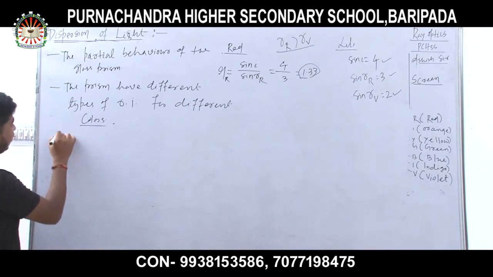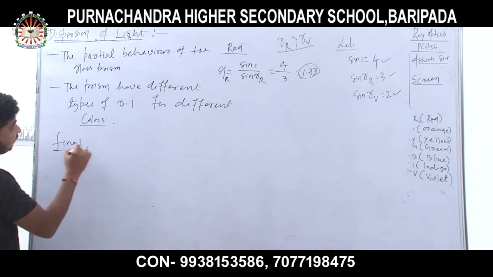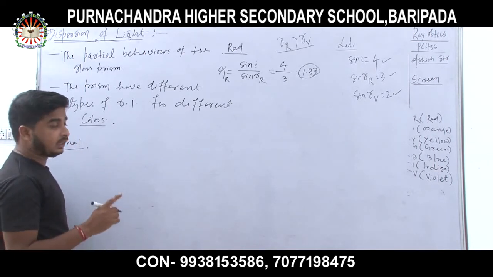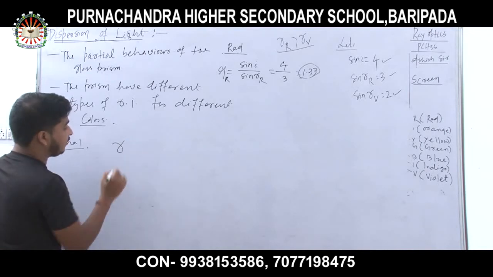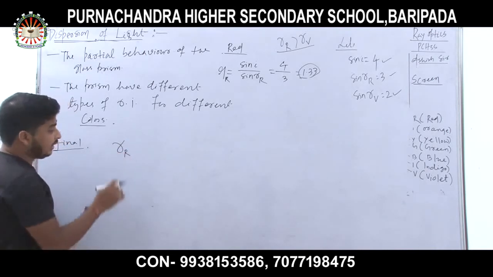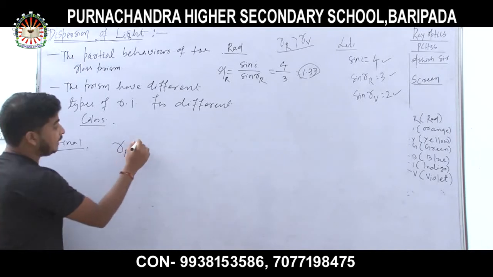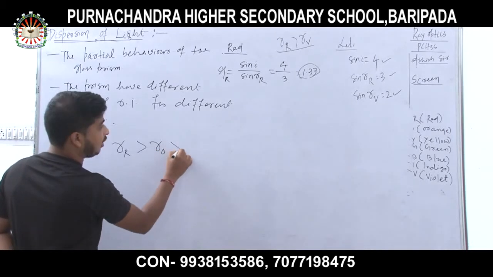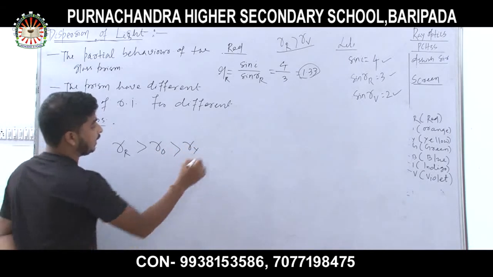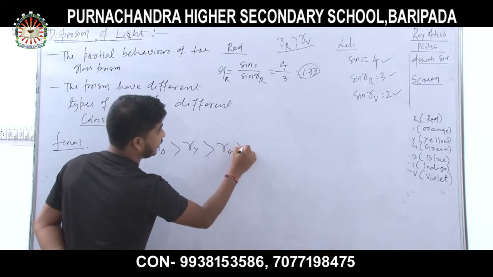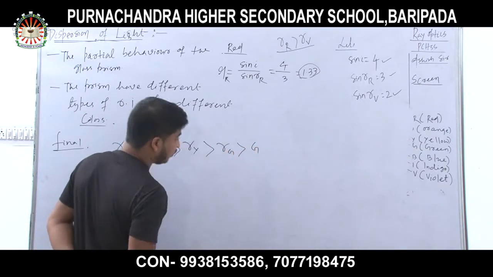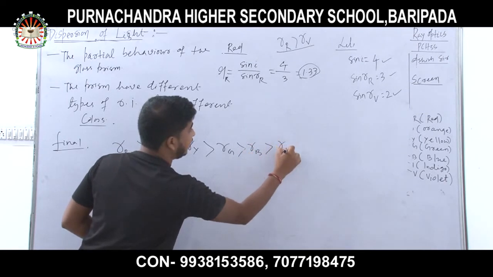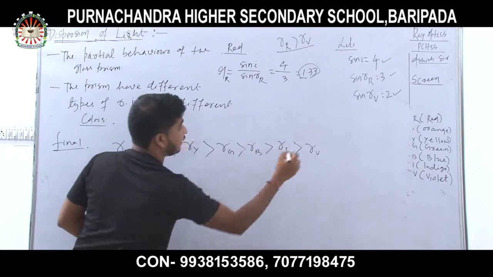So the final conclusion I can write here: why does dispersion occur? Remember, the angle of refraction for red is more than for orange, more than yellow, more than green, more than blue, more than indigo, more than violet.